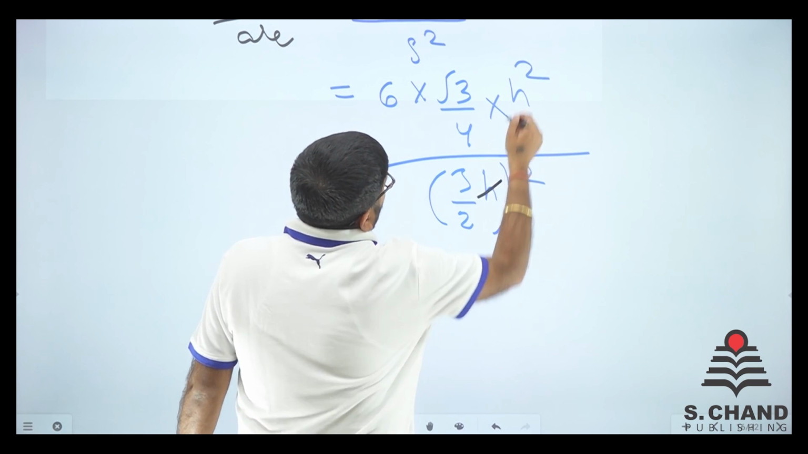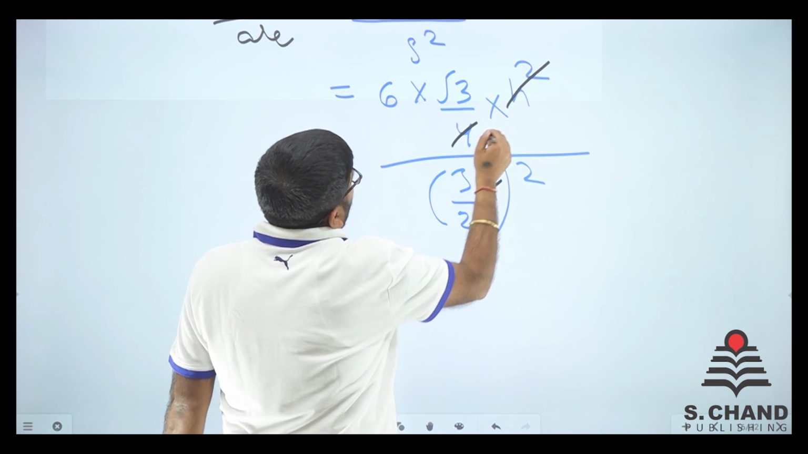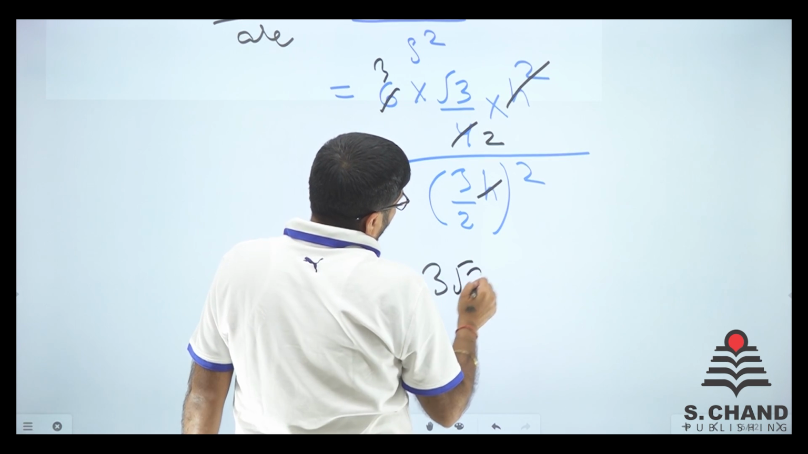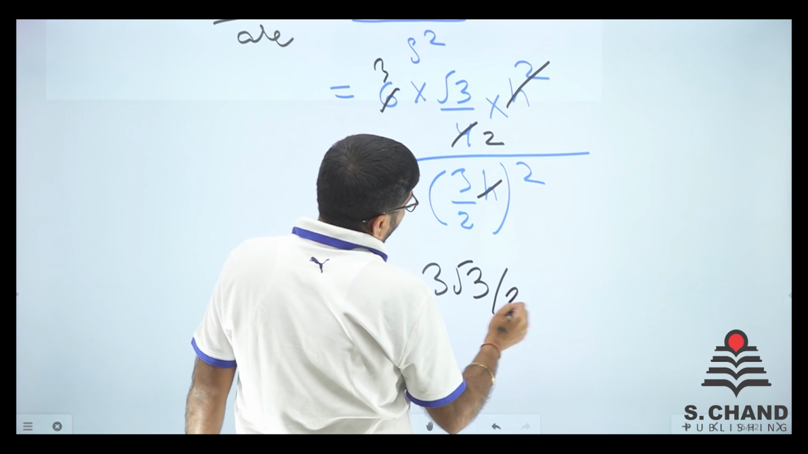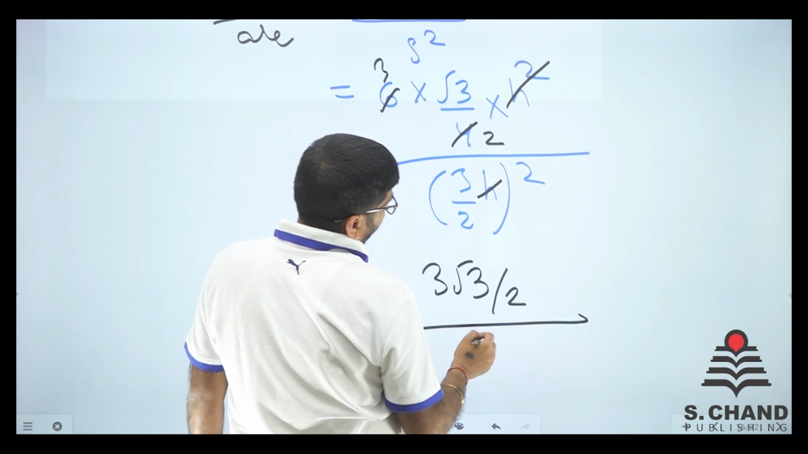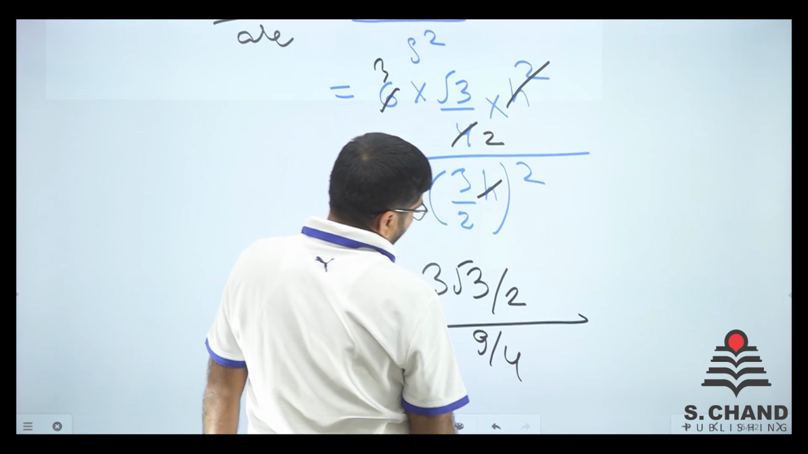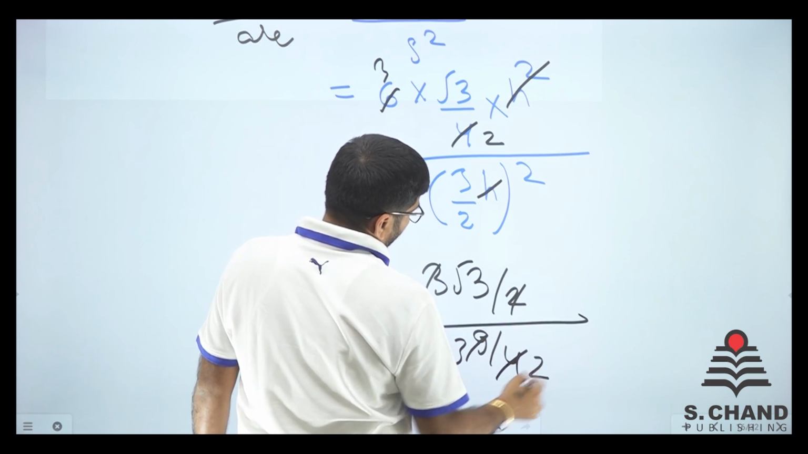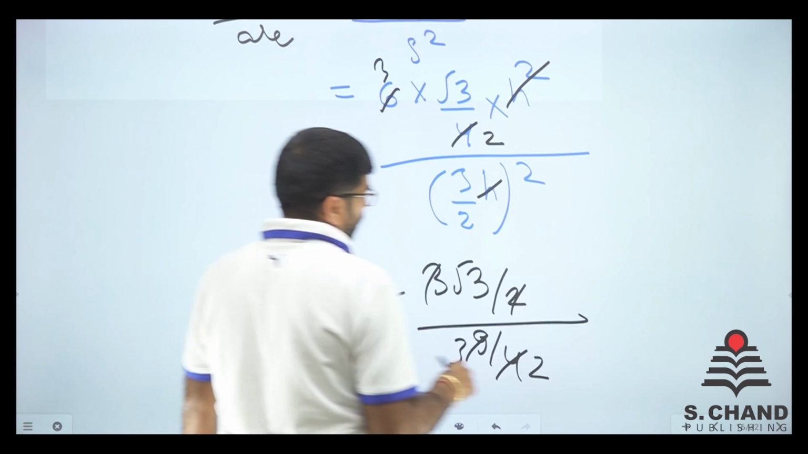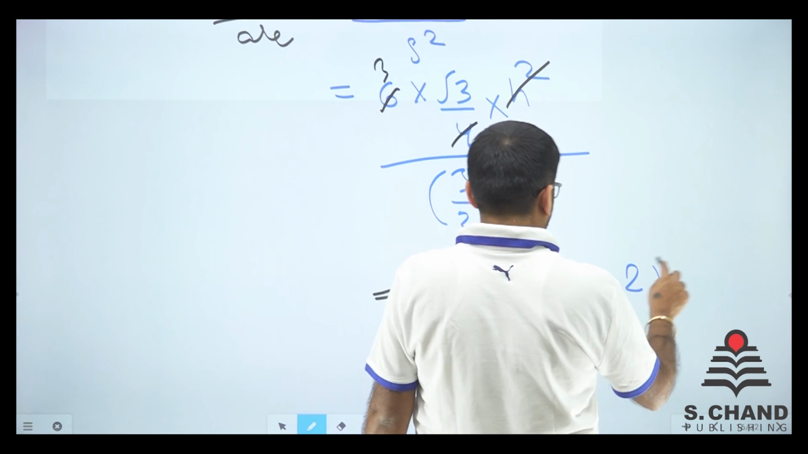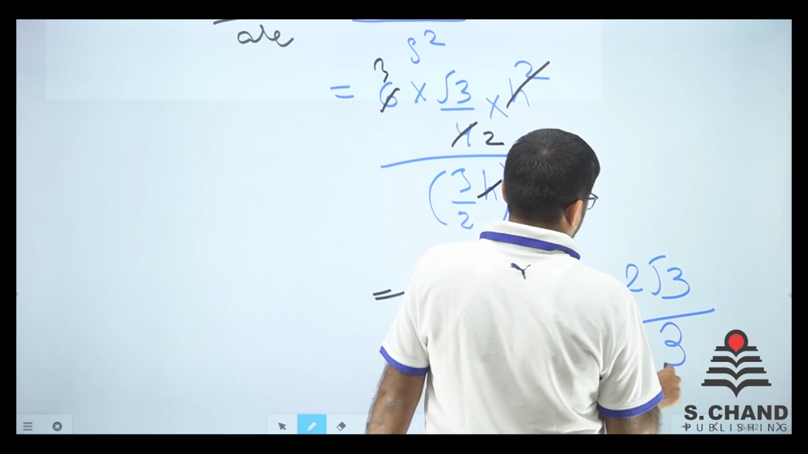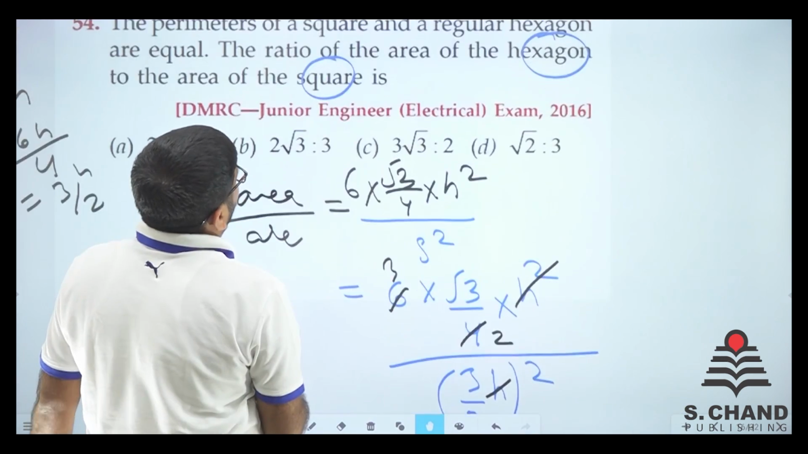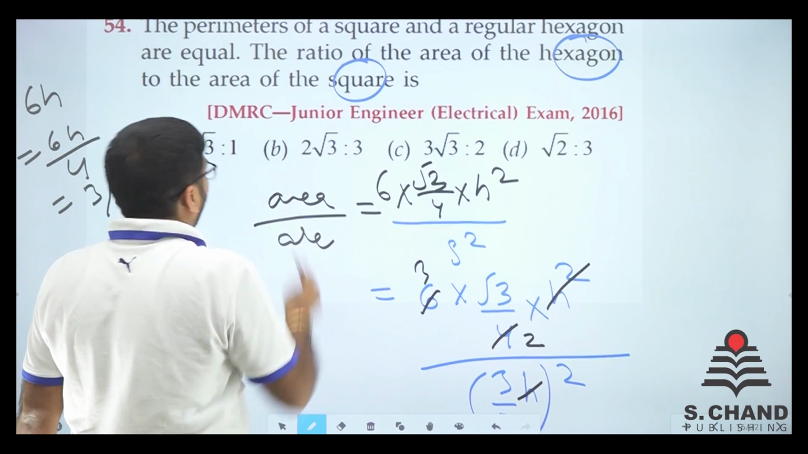So we cancel out h square by h square. We cancel out 2 here, 3. So we are left with 3 root 3 divided by 2, divided by 9 by 4. So here it is 3, here it is 2. So the answer will be 2 root 3 by 3. So 2 root 3 is to 3. Is there any option like 2 root 3 is to 3?